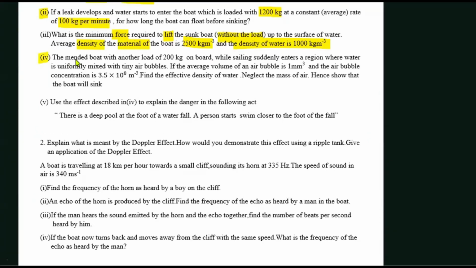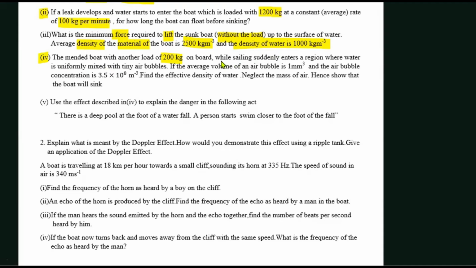It says the mended boat with another load of 200 kilograms on board, while sailing, suddenly enters a region where water is uniformly mixed with tiny air bubbles.